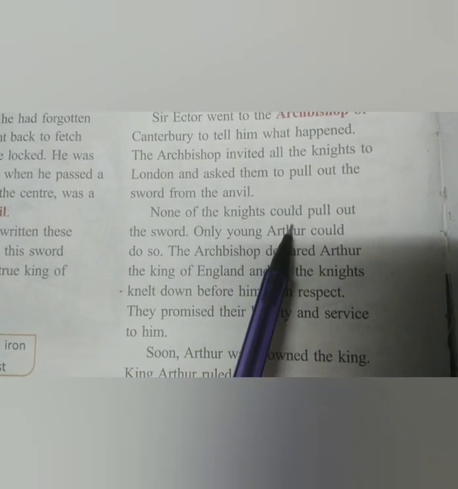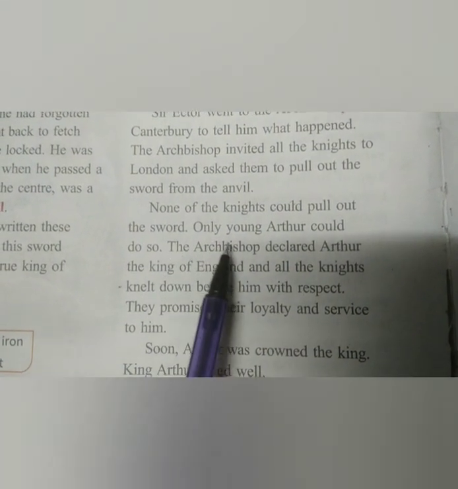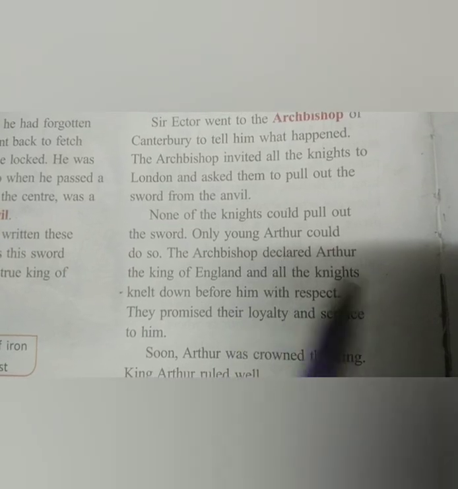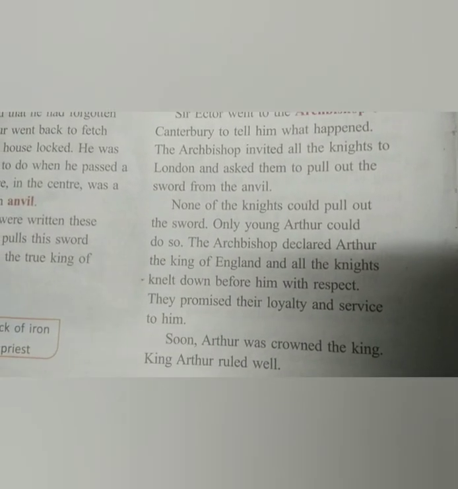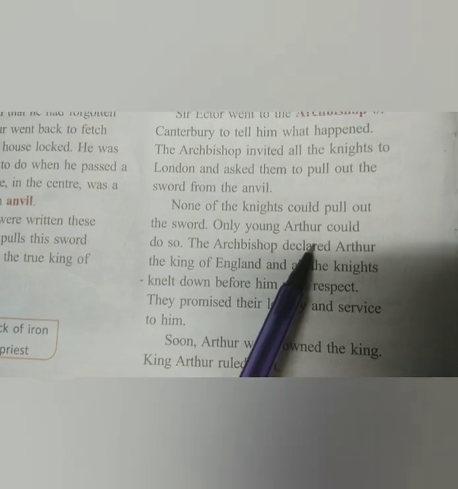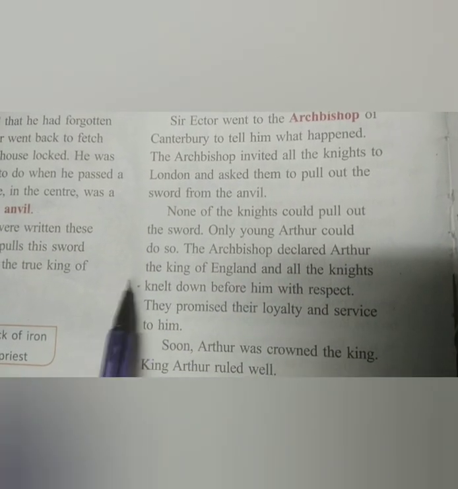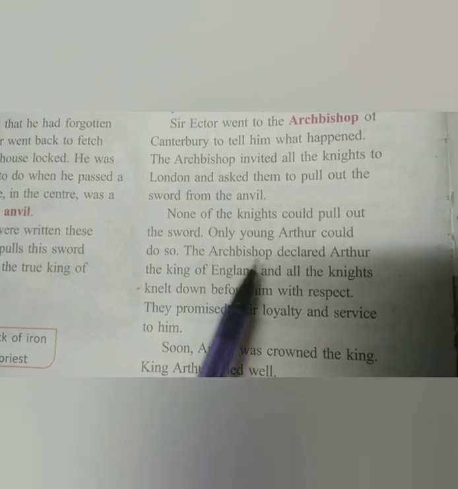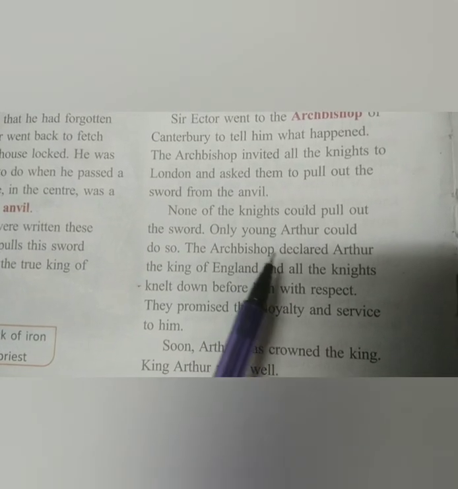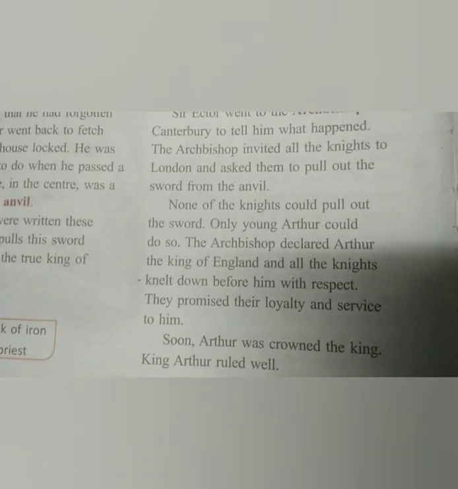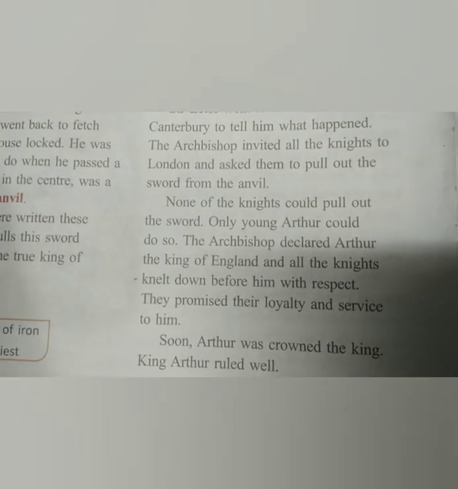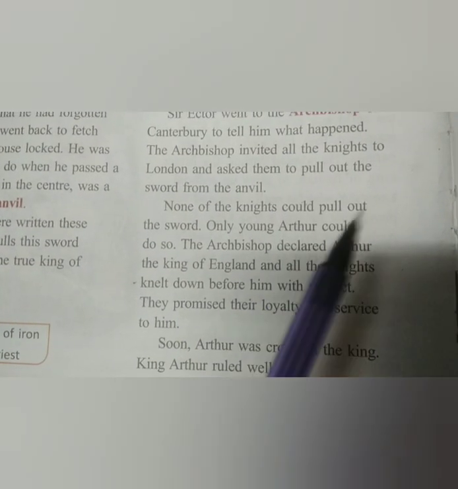None of the knights could pull out the sword. Only young Arthur could do so. The Archbishop, the main priest, declared Arthur the King of England. So now who was the King of England? Arthur was the King of England.